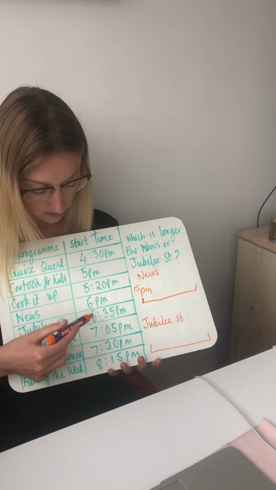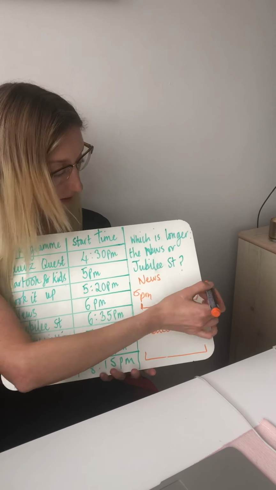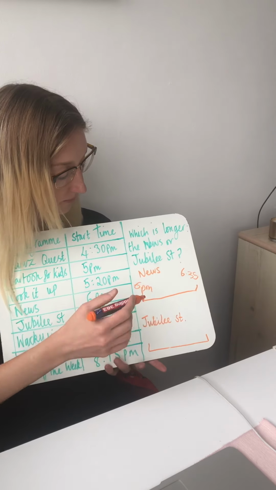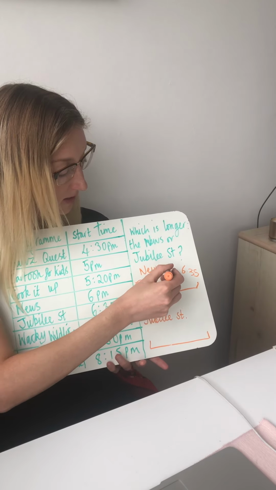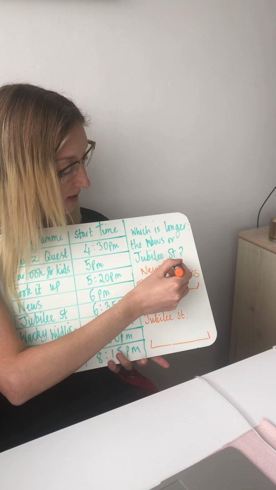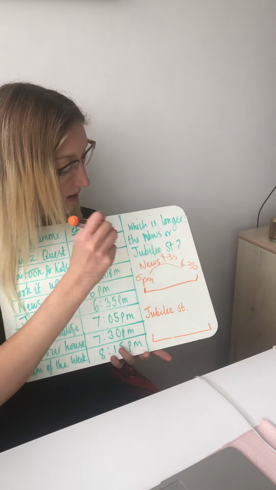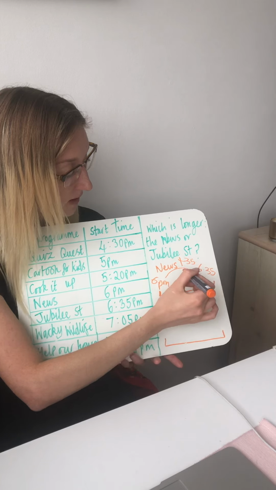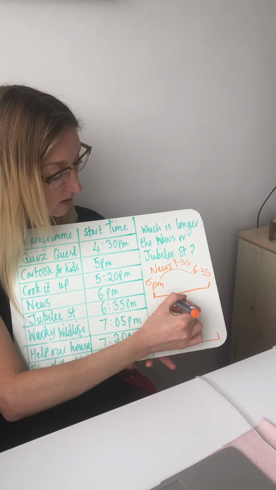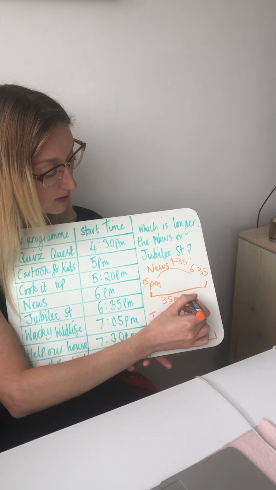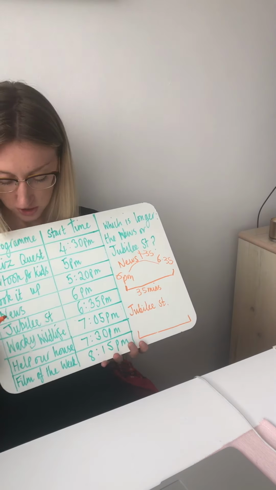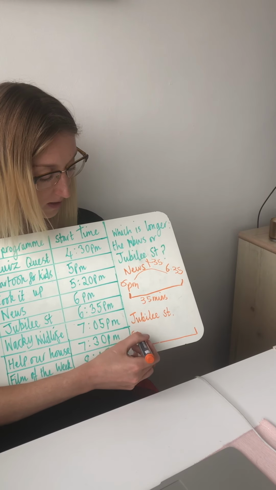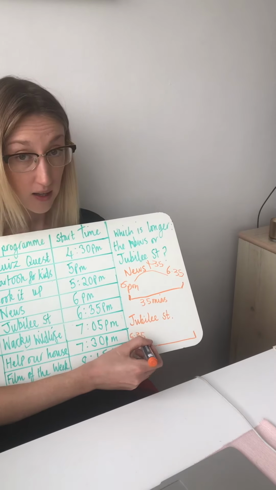Jubilee Street starts at 6:35 p.m. So that means that the news finishes at 6:35 p.m. Now 6 add 35 minutes takes us to 6:35. So that means that the news lasts 35 minutes. I'm going to shorten minutes, I'm just going to put mins for now. Jubilee Street starts at 6:35 p.m. So I'm going to put 6:35 here.